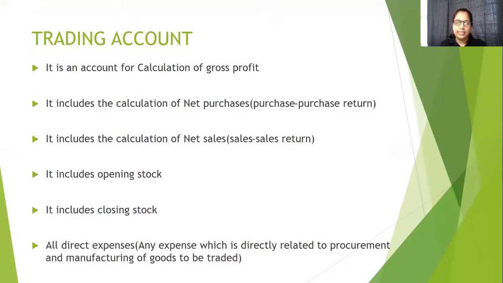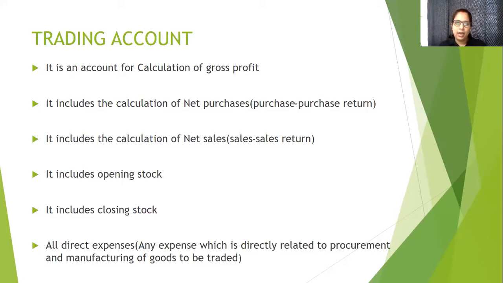First of all, any expenses which will be incurred in manufacturing or producing the good will fall under trading account. Trading account will take account of those expenses which is directly related to procurement or which is directly related to manufacturing of the goods in which company is trading. Also, any purchase made, any sales made will come under this. What is the opening stock, what is the closing stock will come in the trading account.